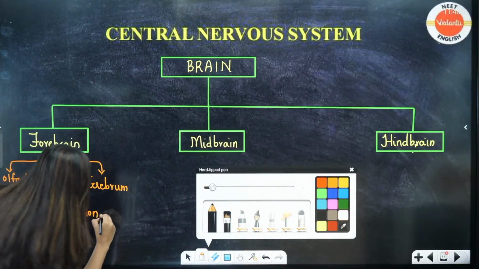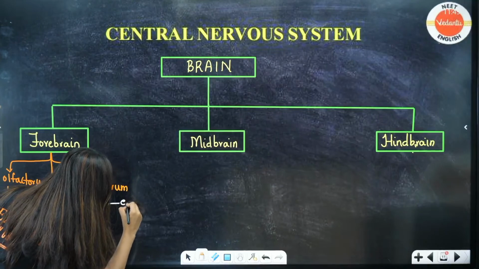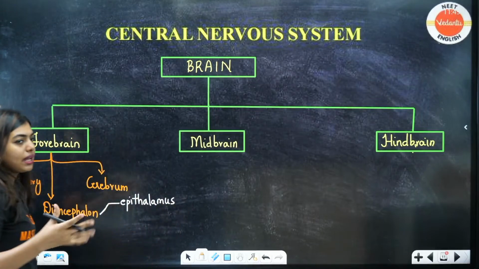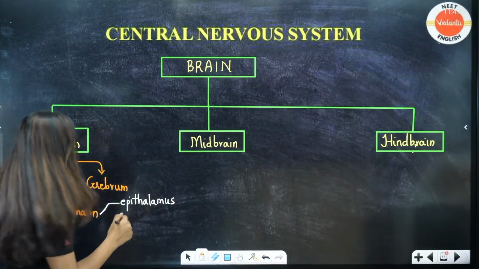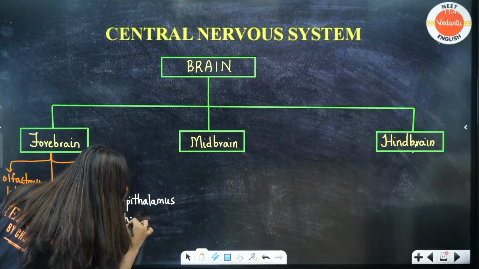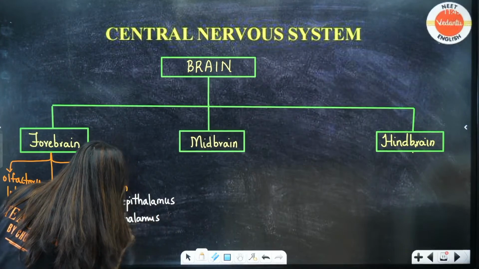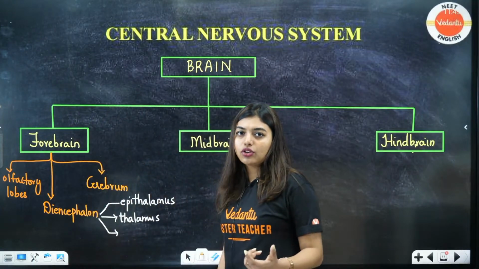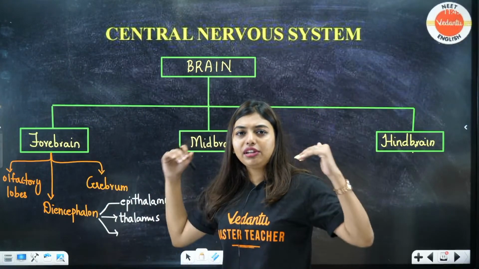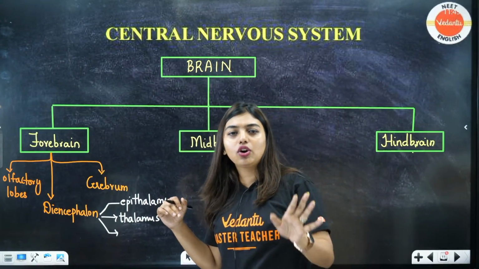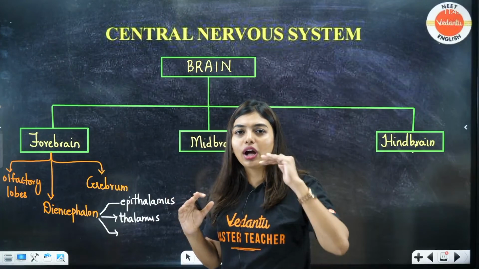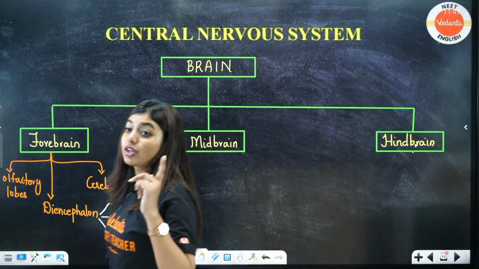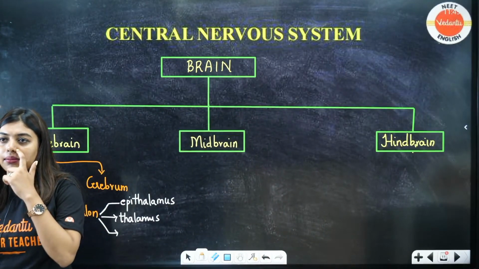So the diencephalon has three parts. The epithalamus has the pineal gland, which will release melatonin that allows you to sleep. And we have the thalamus. This is the portion through which all the sensory and motor neurons pass. It is like a checkpoint, like a toll gate, where every vehicle, whether government, private or a celebrity, has to go through the toll. In the same way, all the information from the motor and sensory neurons has to go through the thalamus. This question has come.